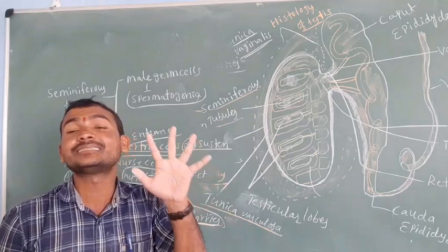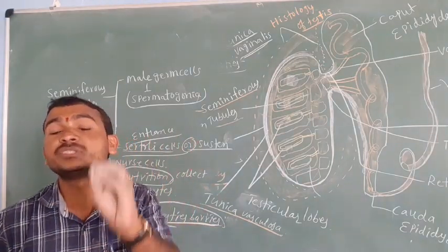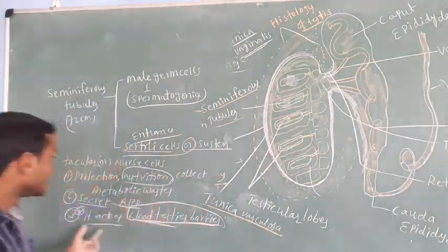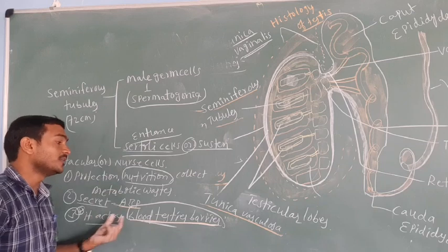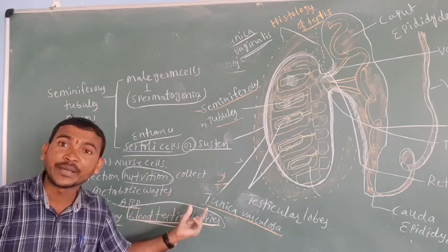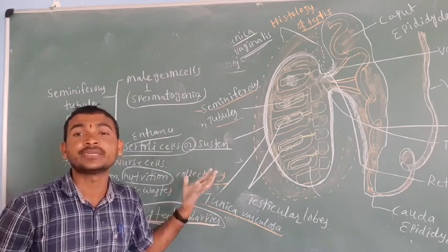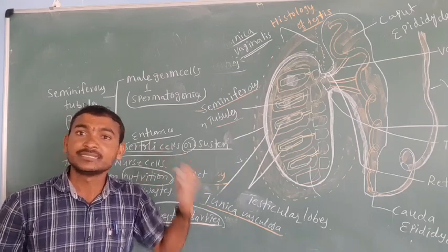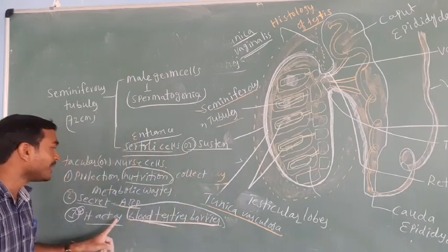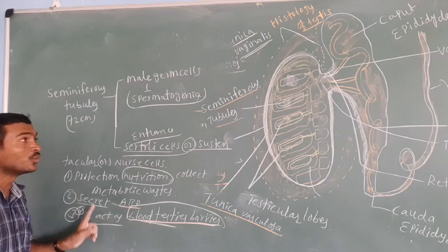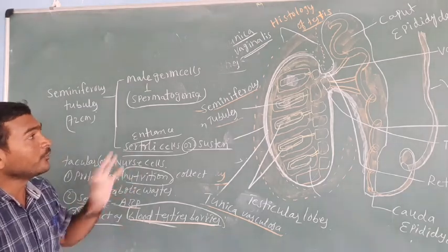It acts as a protection against outside antigens. That is why the Sertoli cells are called the blood-testis barrier. Just as our barrier is the skin, here the barrier of the sperm is the Sertoli cells.